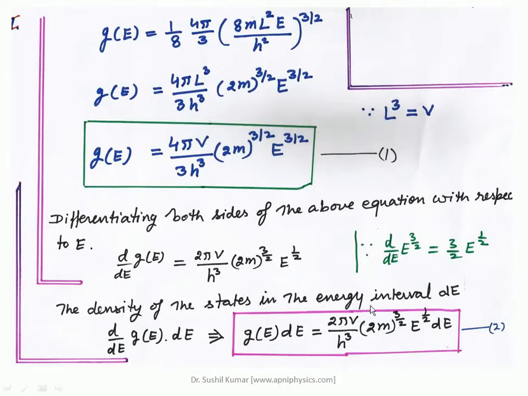So the density of states in the energy interval dE is defined if you multiply this differentiation with dE. So these are the density of states, d/dE of the quantum states, multiplied by dE, that is the energy range. From this relation you can write G(E)dE is equal to 2πV/h³ (2m)^(3/2) E^(1/2) dE. By this way one can determine the total quantum states in the range of dE.